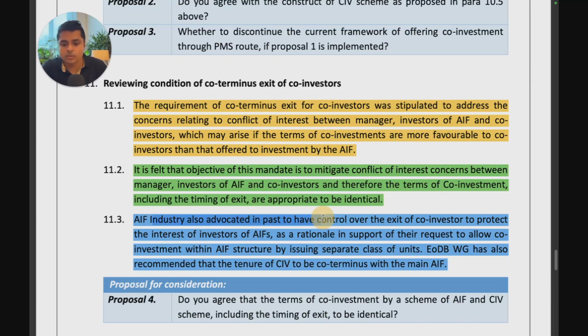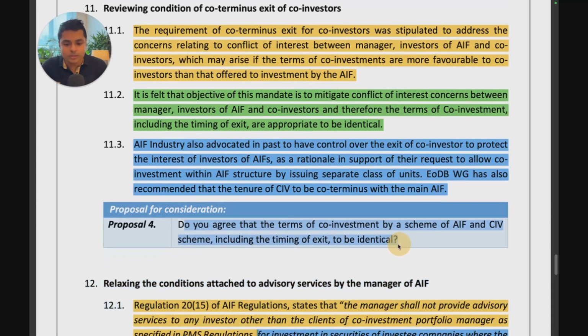AIF industry in the past has also advocated for control over the exit of the co-investor to protect the interests of the investor of the AIF as a rationale in support of the request to allow co-investment within the AIF structure by issuing separate class of units. So when they did separate class of units, they said that we will have entry exits at the same time. That is why we're doing a separate class of units. So working group has also actually recommended that the tenure of the co-investment vehicle to be co-terminus to the main AIF. So with this proposal 4 in the consultation paper, you can think of this being like a referendum from SEBI, where they're asking the industry, what do you want? What do you think?